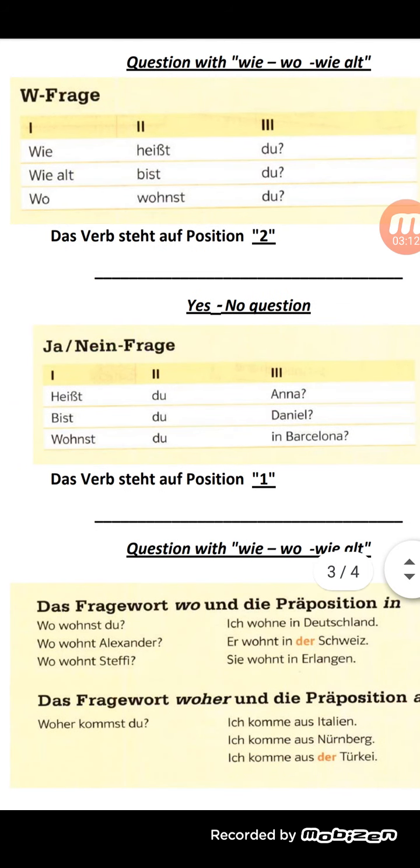Only one condition where the verb is number 1, and this condition is the yes or no question. Ja, nein, Frage. Yes, no question. Let me give you some examples. In front of you we have here: heißt du Anna, bist du Daniel, wohnst du in Barcelona. Every one of these questions we are going to answer with ja or nein, yes or no. So the verb is number 1. Das Verb steht auf Position 1.